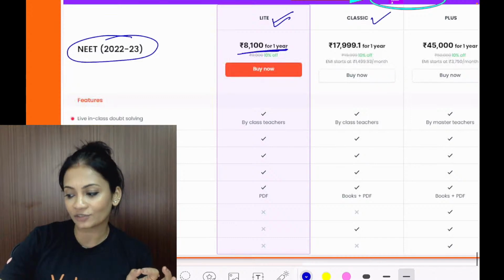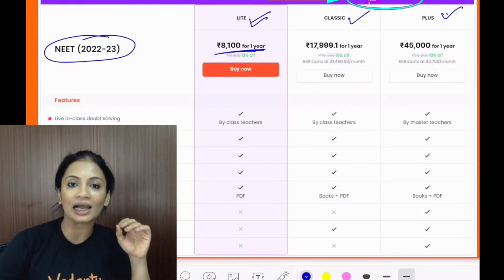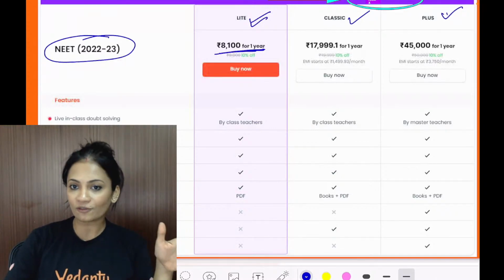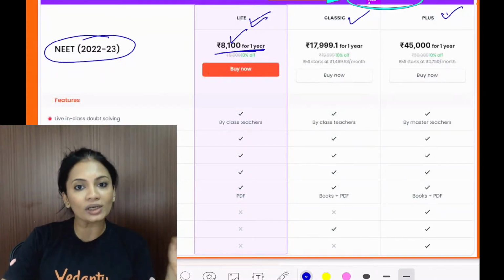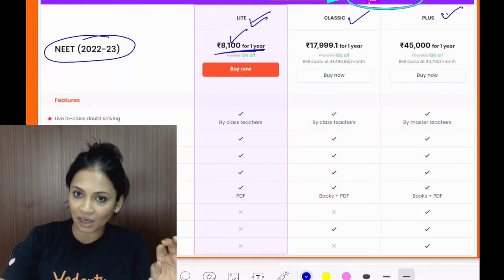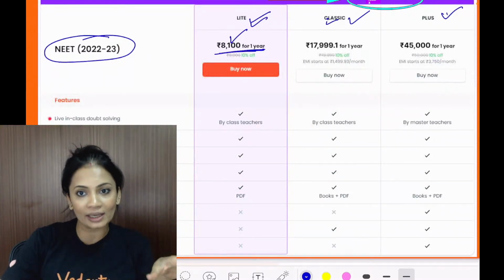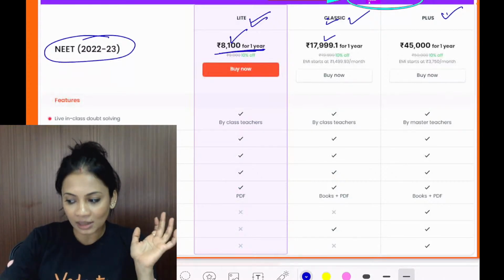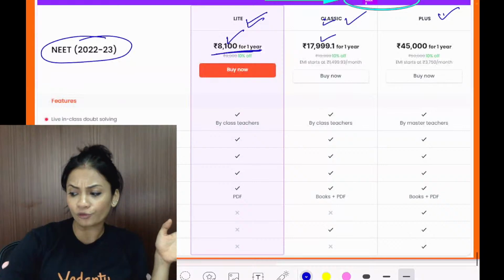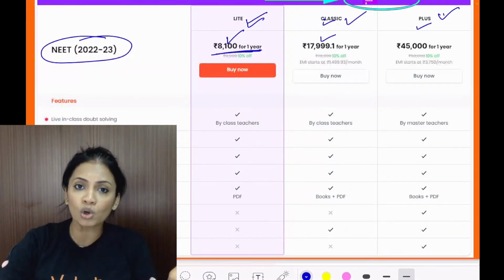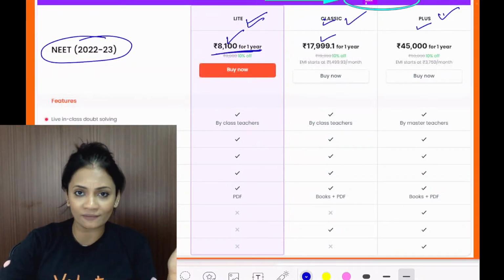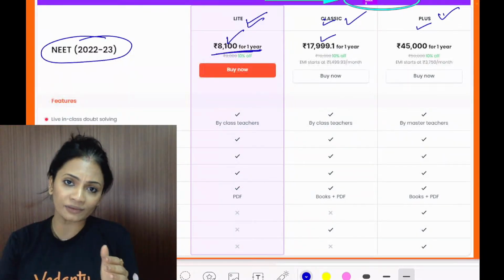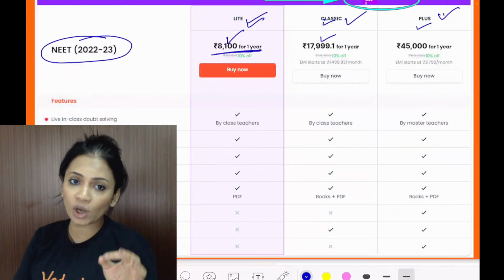Whereas for Classic or for Plus, these are the live courses where you will have direct interaction with the master teachers. So for 1 year, if it is recordings only with live class doubt solving, 8,000. If you're going for the Classic, where it is a live classroom with the live master teacher at that time, 18,000 for 1 year. And if you go for the Plus version, there are many more added advantages, where you even get to avail a personal teacher so that all your concepts are revised with the help of a teacher sitting one-on-one with you.